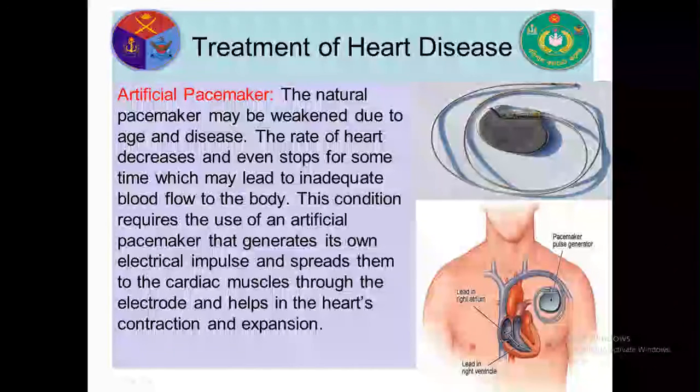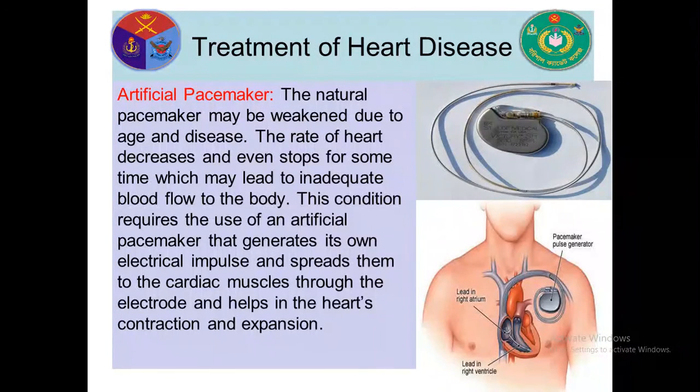Dear boys, now artificial pacemaker. The natural pacemaker may be weakened due to age and disease. The rate of heart decreases and even stops for some time, which may lead to inadequate blood flow to the body. This condition requires the use of an artificial pacemaker that generates its own electrical impulse and spreads them to the cardiac muscles through the electrode and helps in the heart's contraction and expansion.